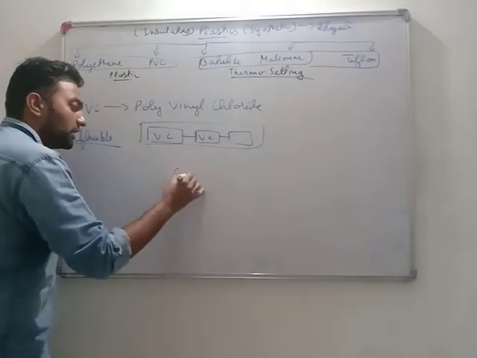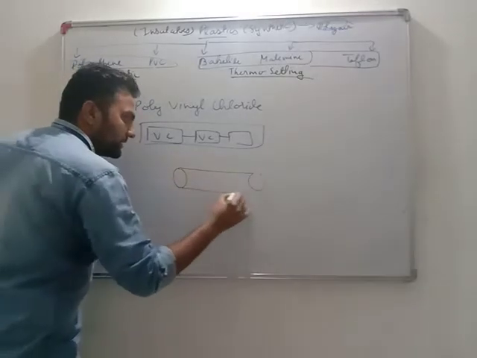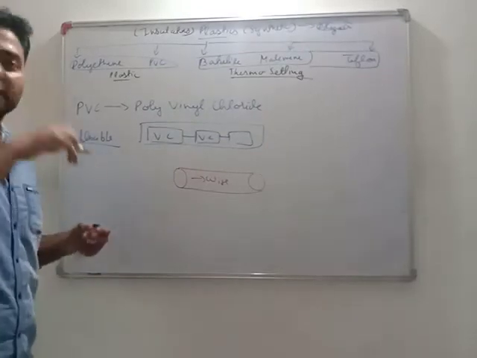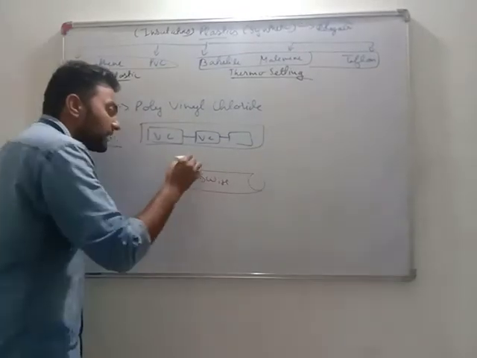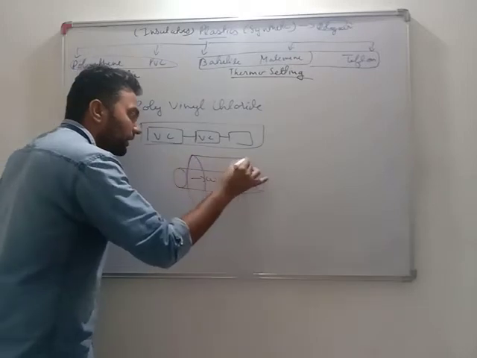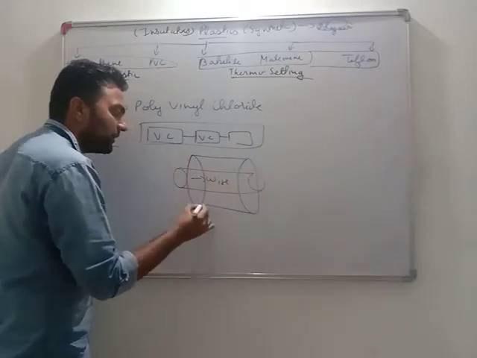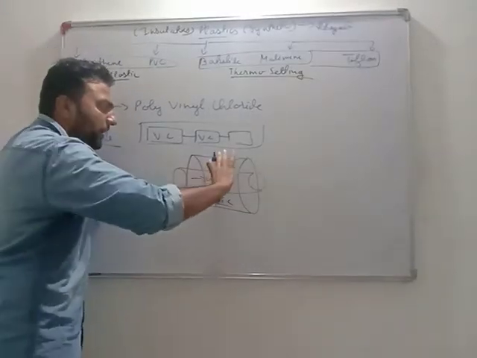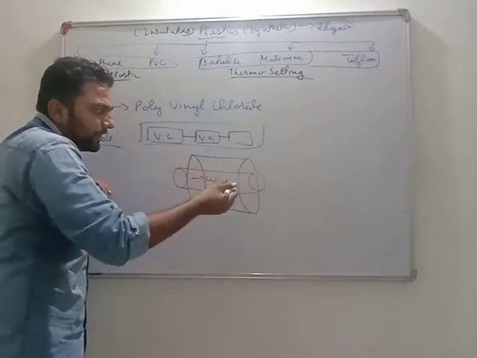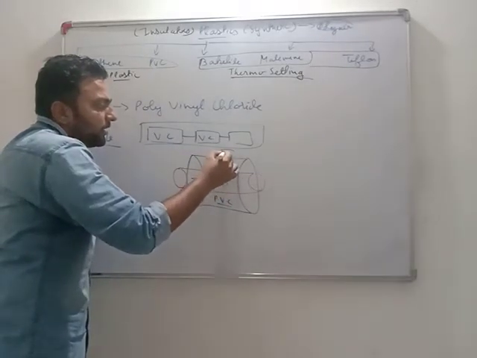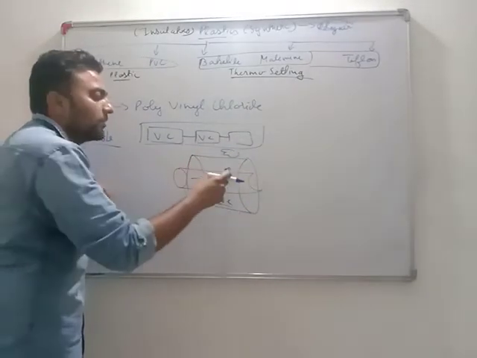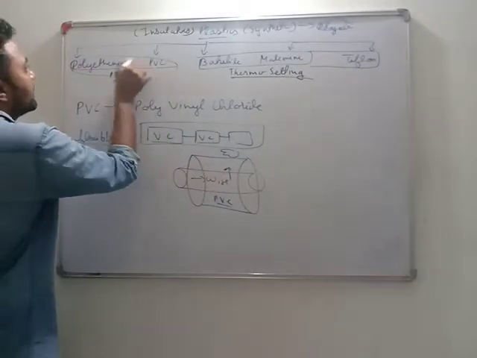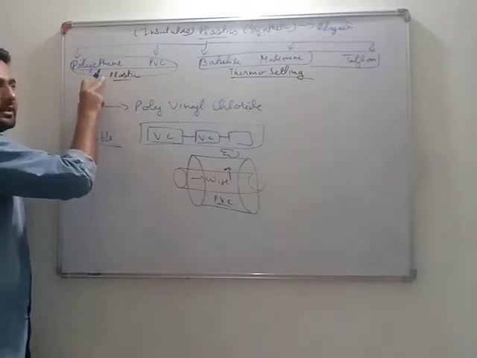So PVC is mostly used in what? This is our wire, copper wire, in which current is flowing. At our houses we have seen cables. These are covered with green, black, red colored plastic material. This material is only PVC. Why? If I hold this wire and even current is there, this current cannot pass and cannot touch my hand. Getting it? Why? Because it is an insulator. Very important. Polythene and PVC both are thermoplastic.